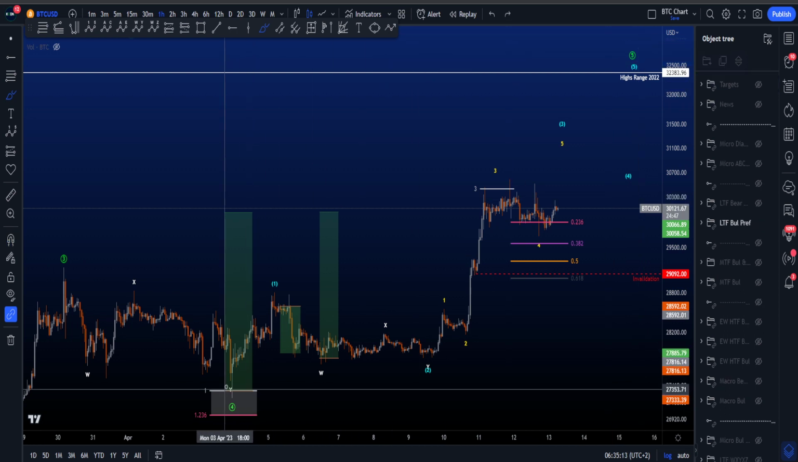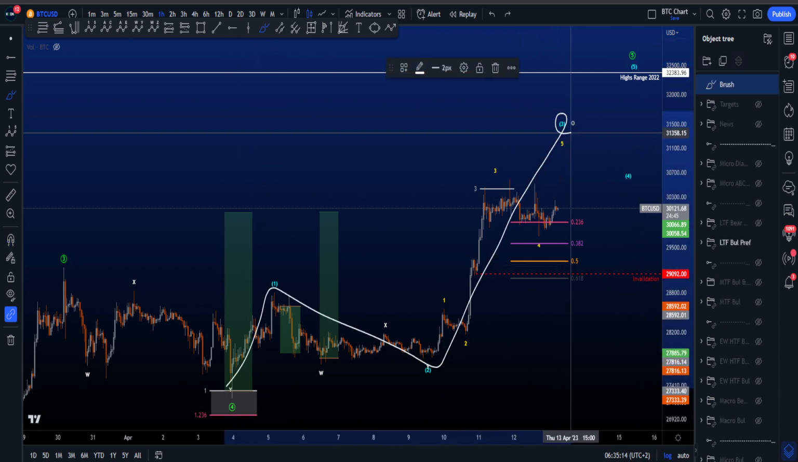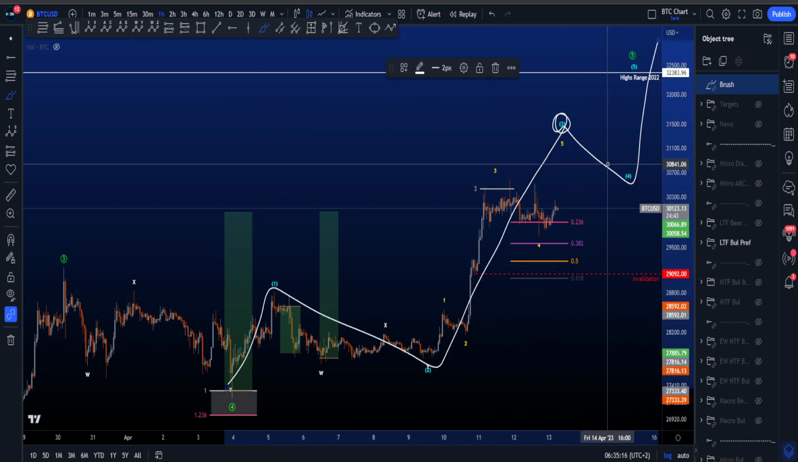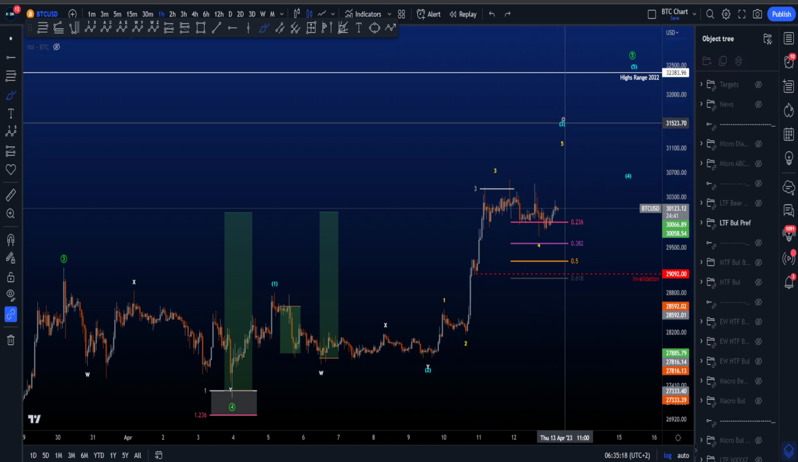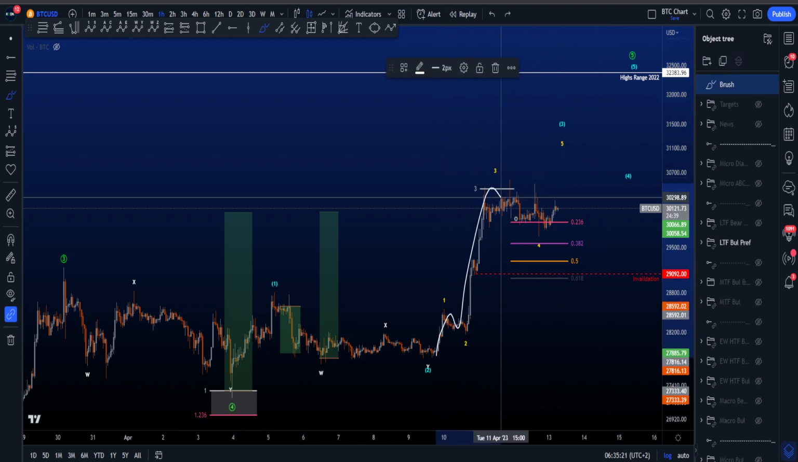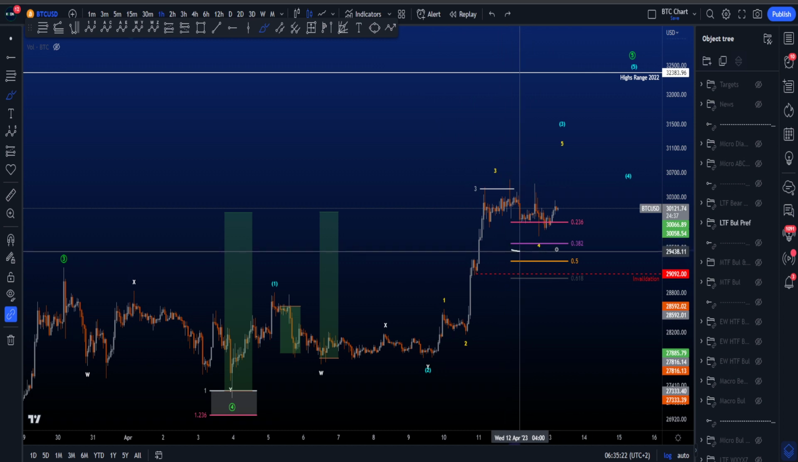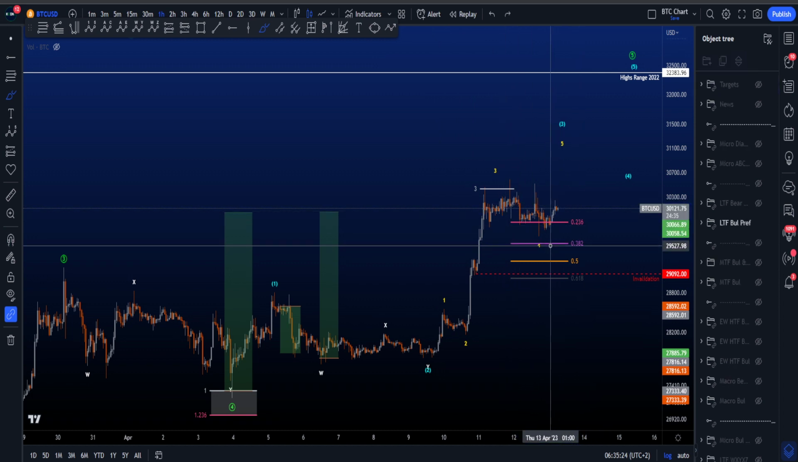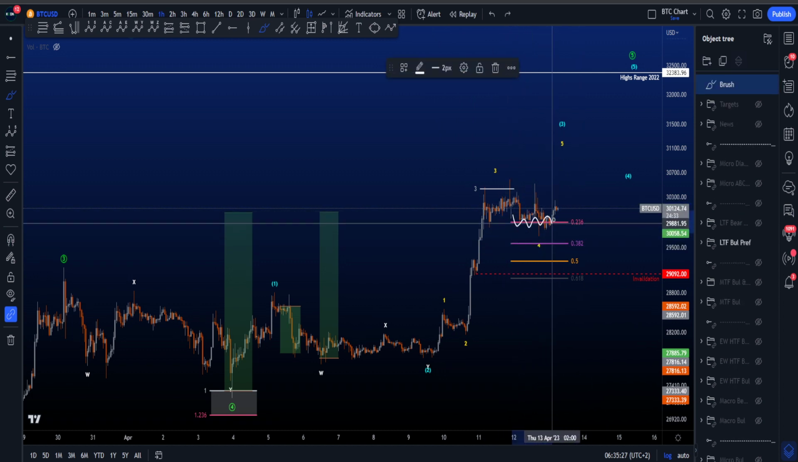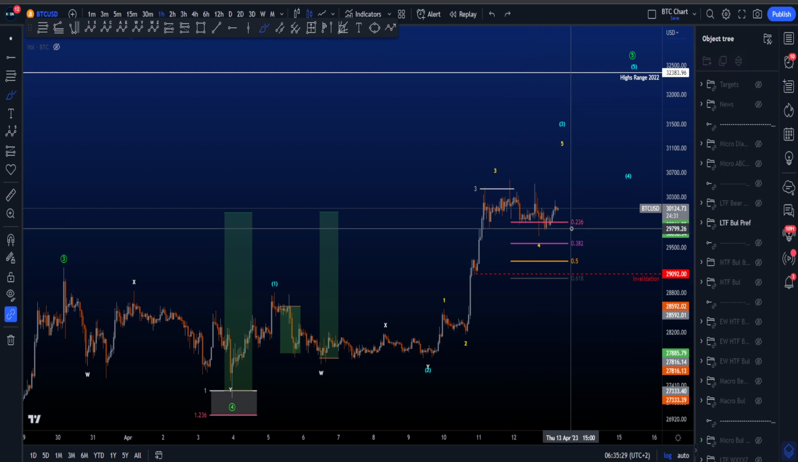Inside this wave 5, we then have a 1, 2, 3, which I think is still unfinished, 4, and then eventually a wave 5, where inside this wave 3, we have a 1, 2, 3, 4, 5. Now this wave 4 in yellow over here might already be in, ranging on top of the 0.236, which is a good target for a wave 4.